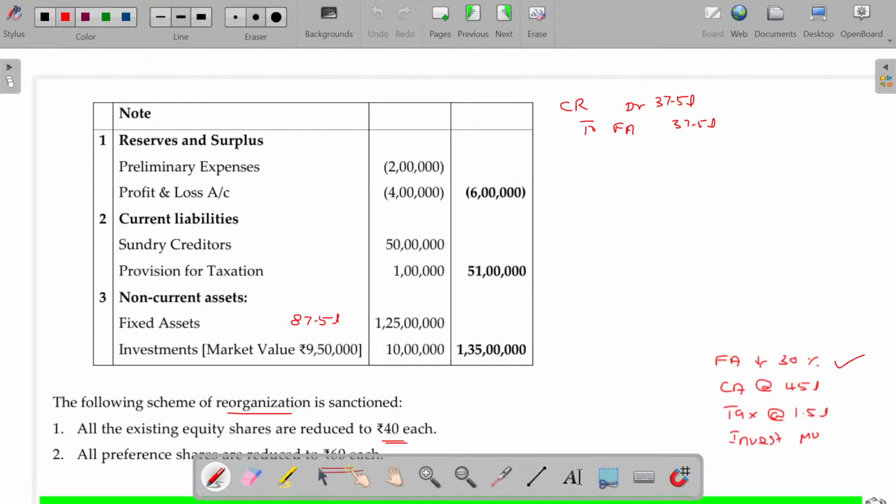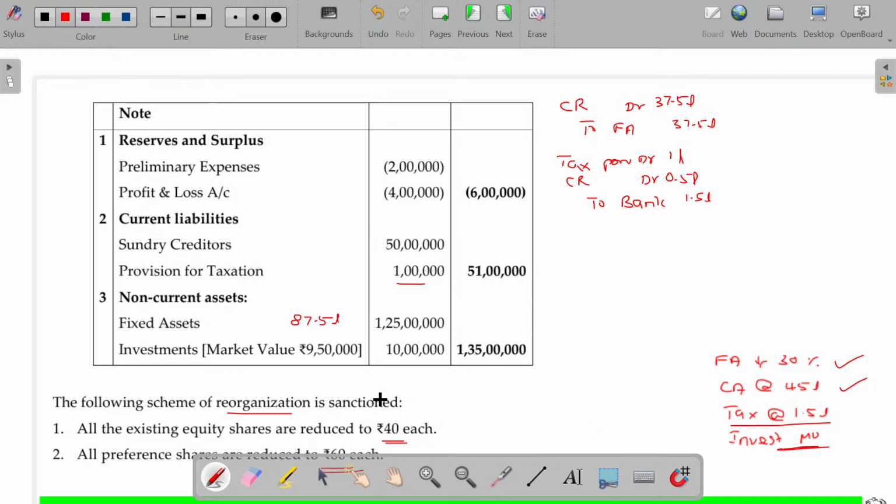Here we have done this one. Tax is settled at 1.5 lakhs. Earlier, we thought the tax liability being 1 lakh, but finally we paid 1.5 lakhs. So another 50,000 excess payment is your loss transferred to the capital reduction. So tax provision account debit 1 lakh and capital reduction account debit 0.5 lakhs to bank 1.5 lakhs. Is that okay? Clear?